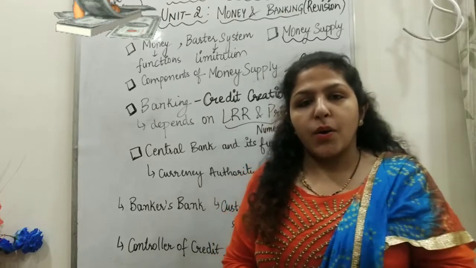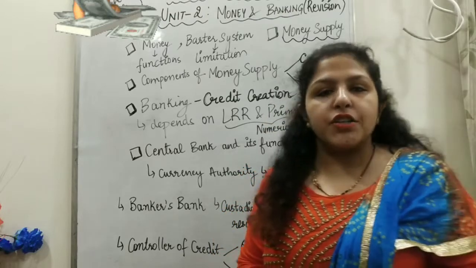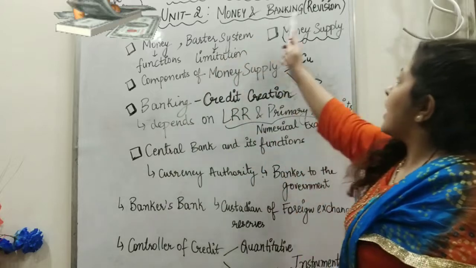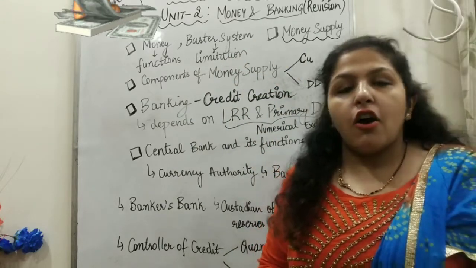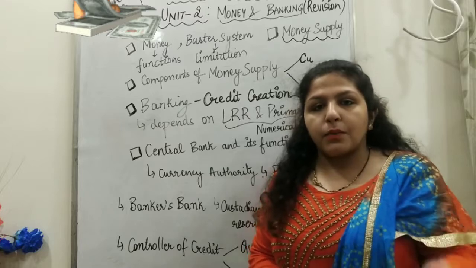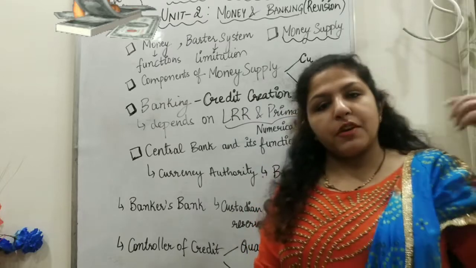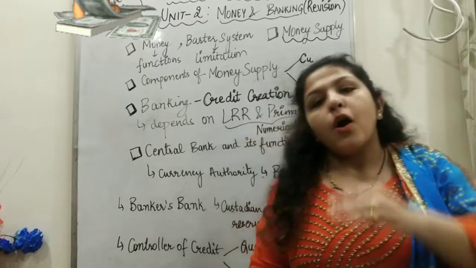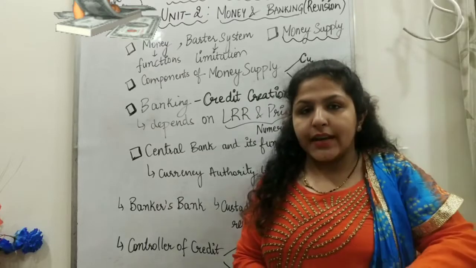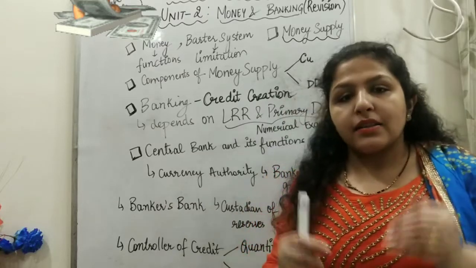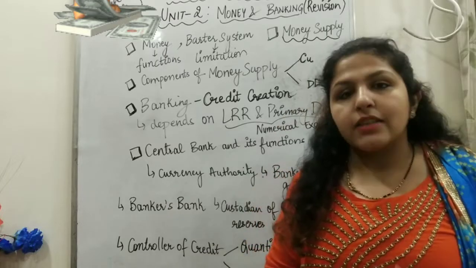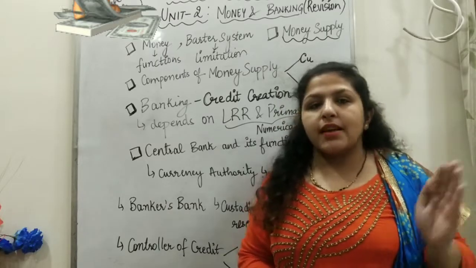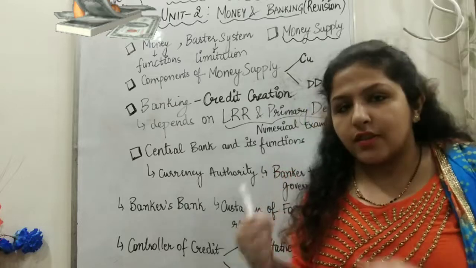So in this video, I have come up with Unit 2 of Macroeconomics, Money and Banking, Class 12, and we're gonna do a revision of the entire unit. In part 1 and part 2 of the chapter in my previous videos, I have covered the chapter's content deeply. But in this video, I will touch all the topics accurately, so that you can watch my first and second video and have a recapitulation.